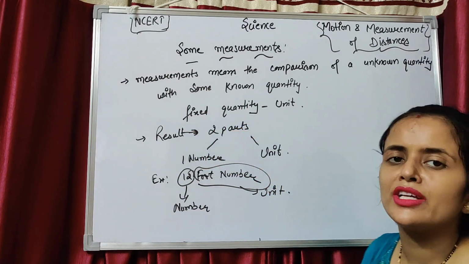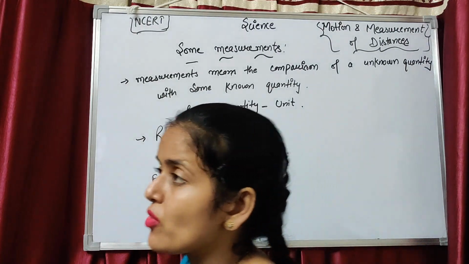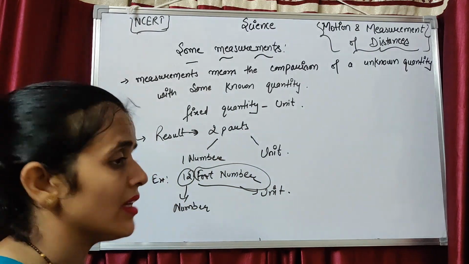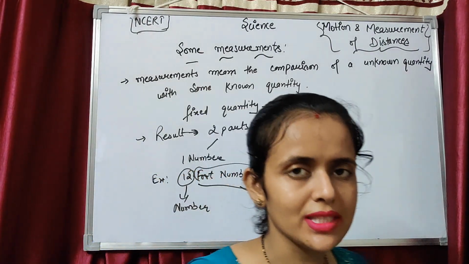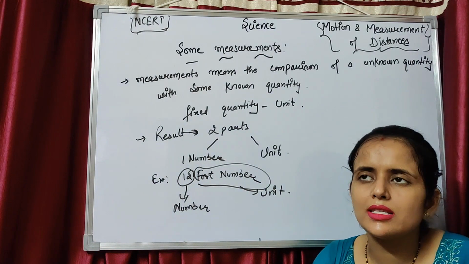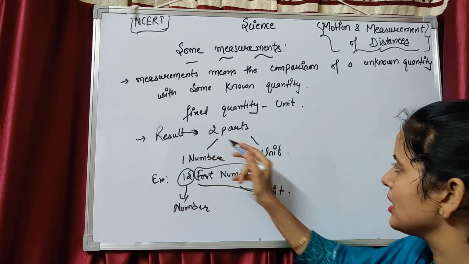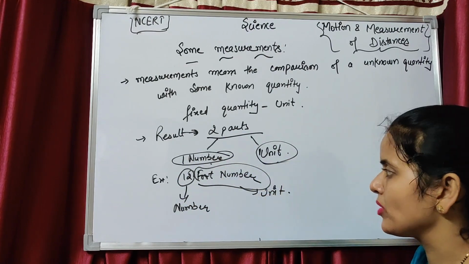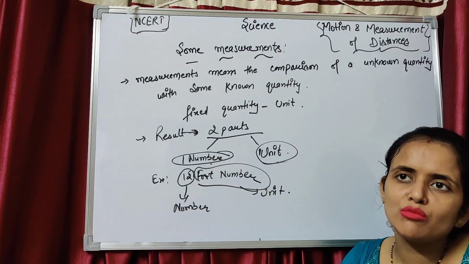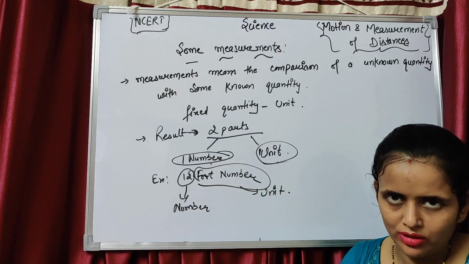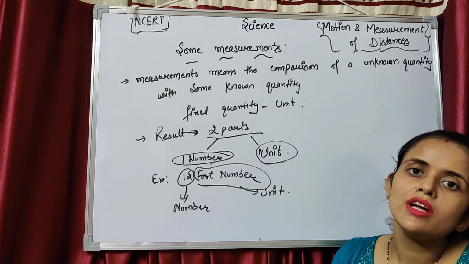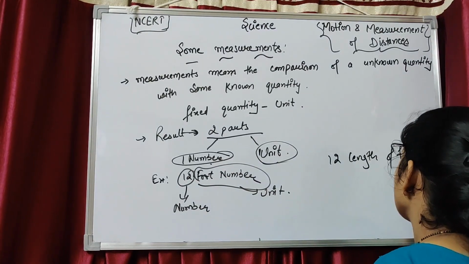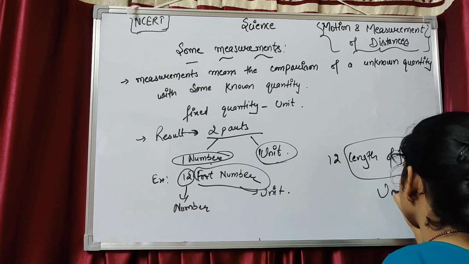A fixed quantity is known as a unit. If you measure anything, the result has two parts: one is a number and one is a unit. For example, I have a room with a length of 12 feet. Here 12 is the number and foot is the unit.